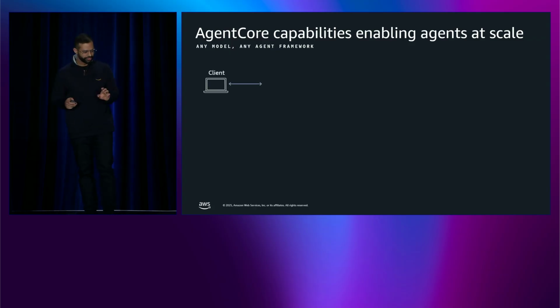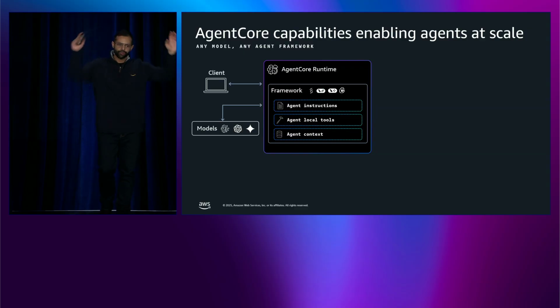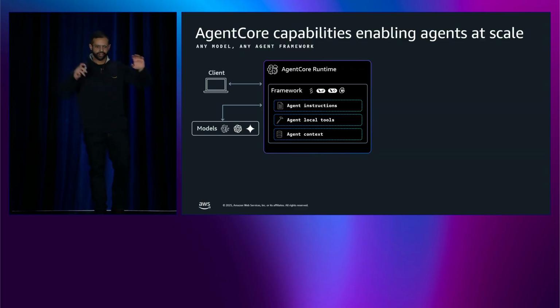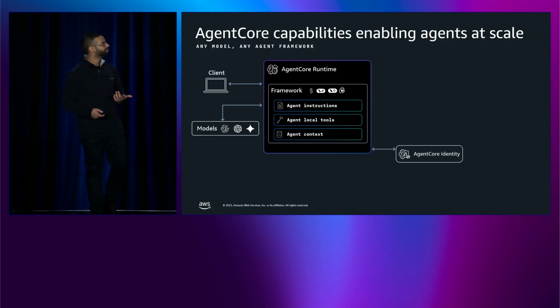It has a lot of components to it. We won't go too deep into it. There's a lot of sessions around for Agent Core. But at a very high level, runtime provides your local agents an environment to run at scale on the cloud. You are not running agents locally anymore. The beauty about this framework is you're not restricted to just Bedrock models. You can use OpenAI, you can use Anthropic, you can use Gemini, it doesn't matter. Plus, you can bring your own agentic frameworks, such as CrewAI, AutoGen, LangChain, LangGraph, what have you.